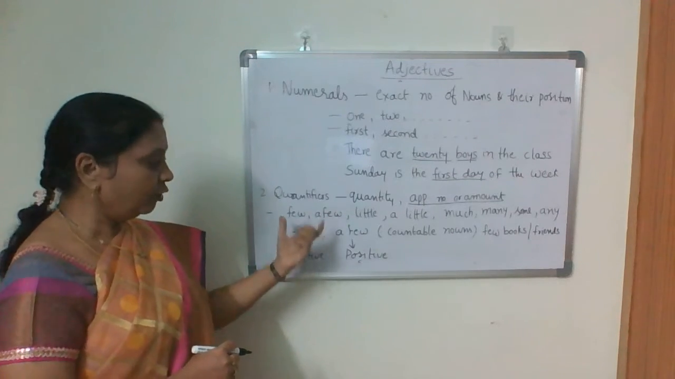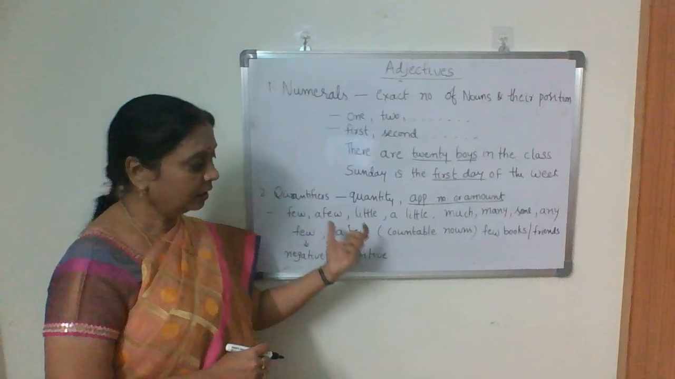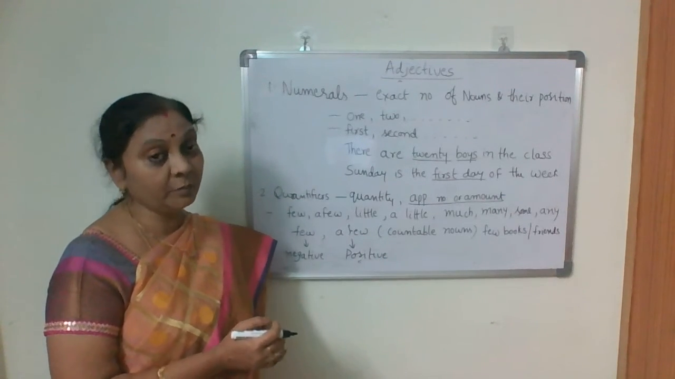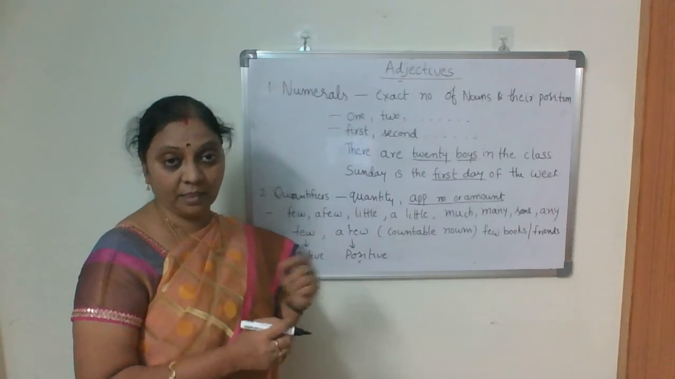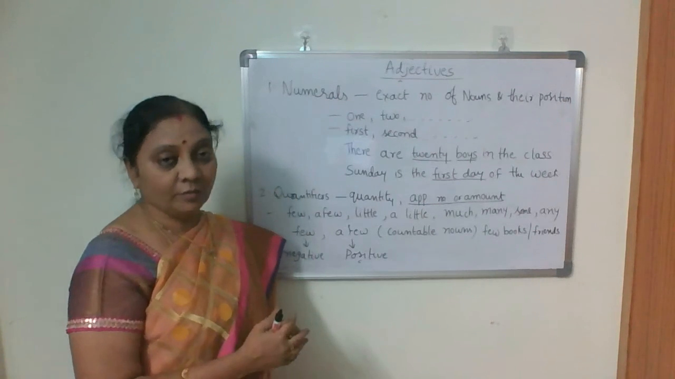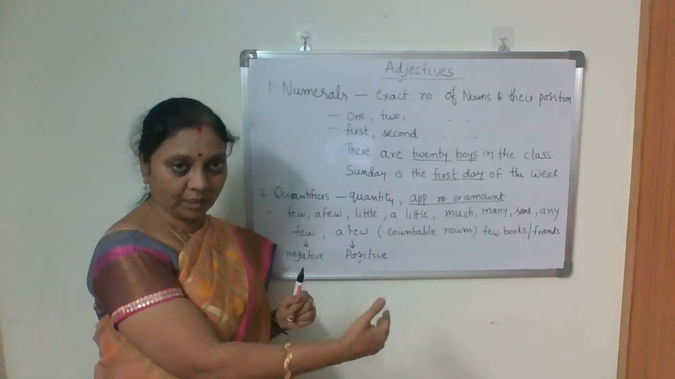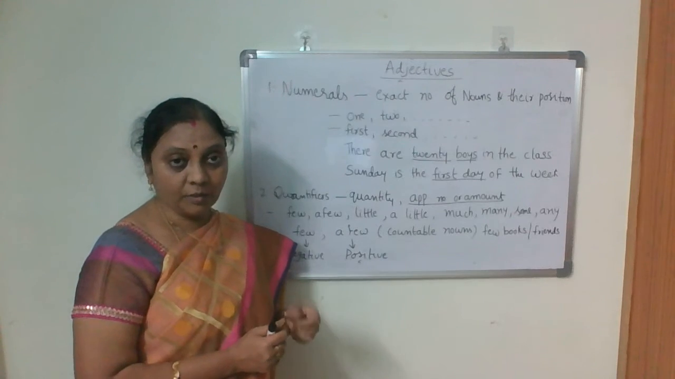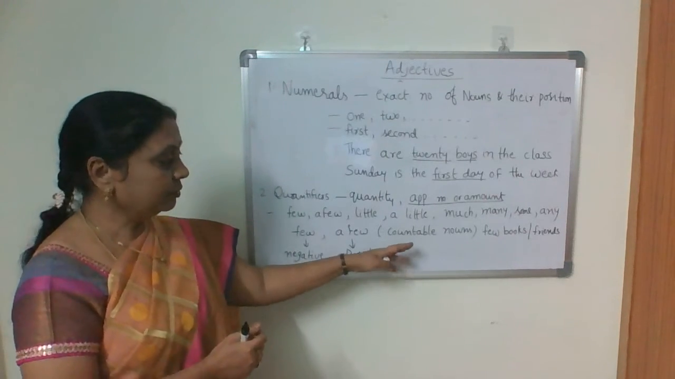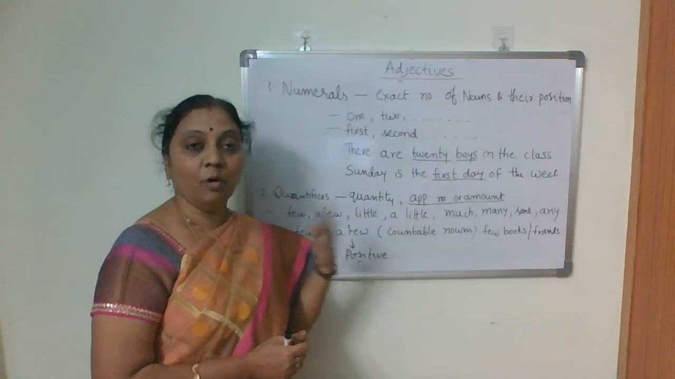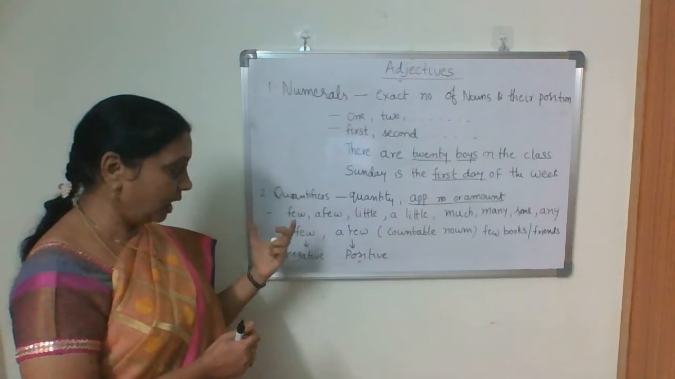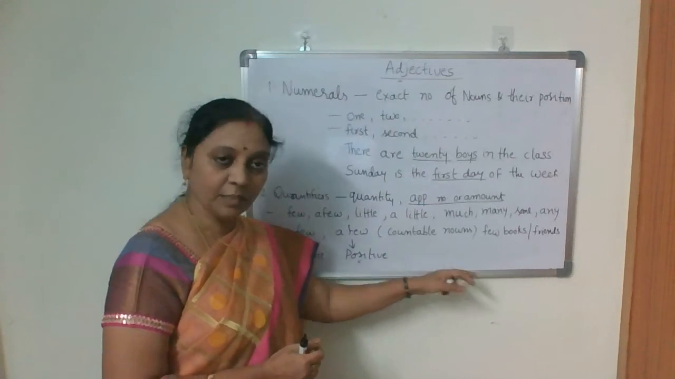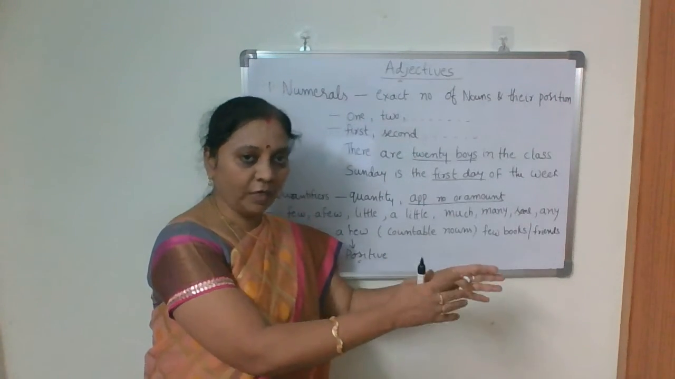First, we take up few and a few. These two we use for countable nouns. Do you remember the nouns which we can count, like one cow, two cows? That time when I talked about countable and uncountable nouns, just go back and watch that video once again. For few and a few, we use countable nouns like few books, few friends, and all.